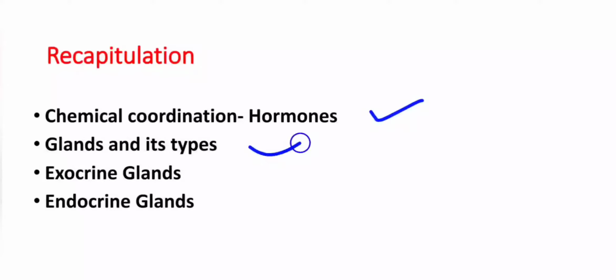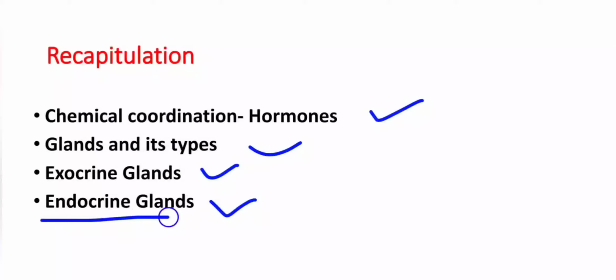And on the basis of their secretions and the ducts present in them, a gland may be an exocrine gland or an endocrine gland. Exocrine glands are the glands which have ducts, whereas endocrine glands don't have ducts. Endocrine glands are known as ductless glands. In this chapter, we have to concentrate majorly on the endocrine glands and their secretions. Examples of exocrine glands are sweat glands, which produce sweat, salivary glands, which produce saliva, mammary glands producing milk, and lacrimal glands.